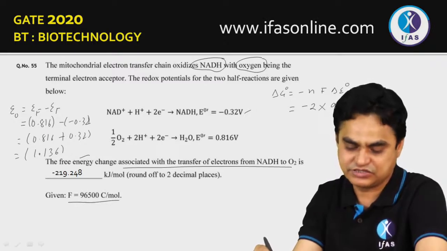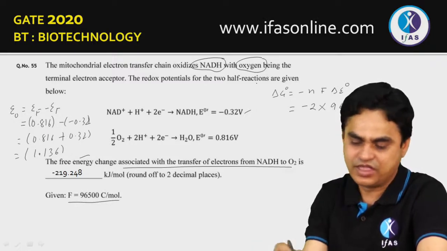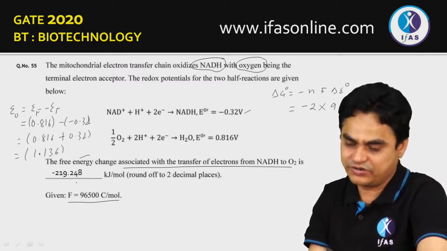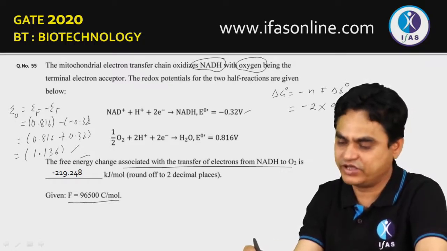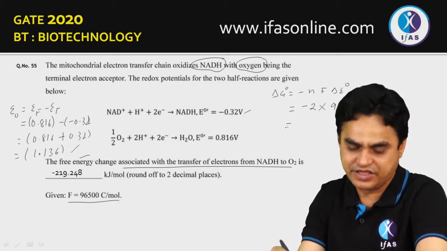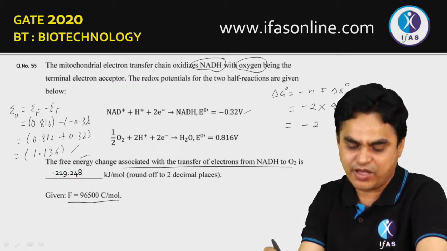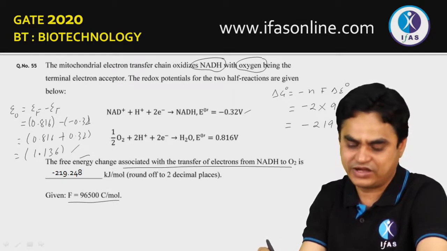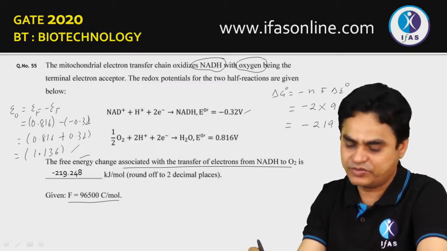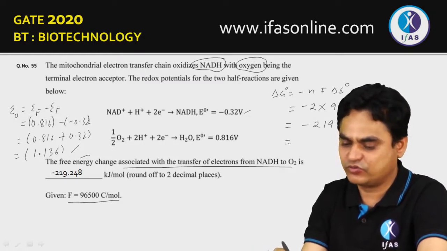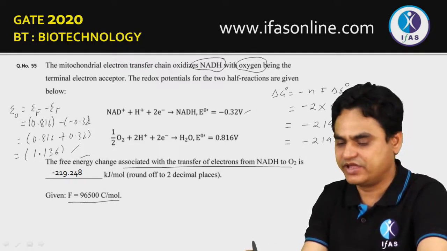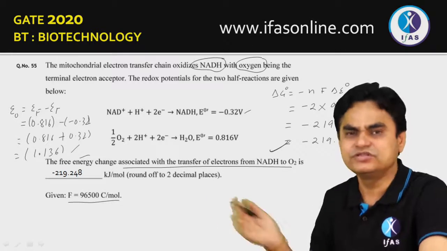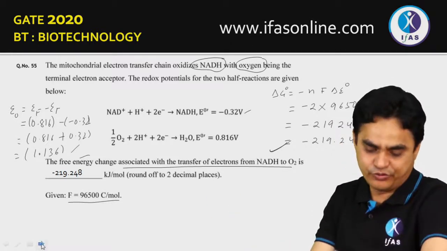Okay, it is 96,500, and the potential we have calculated, it is 1.136. If you multiply it, here you will get the value of minus approximately 219,248. That would be joule per mole. If you have to convert to kilojoule per mole, it would be 219.248 kilojoule per mole. That would be the answer. So in this way you can solve this particular numerical.